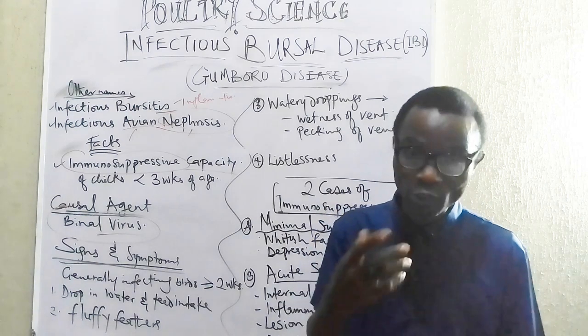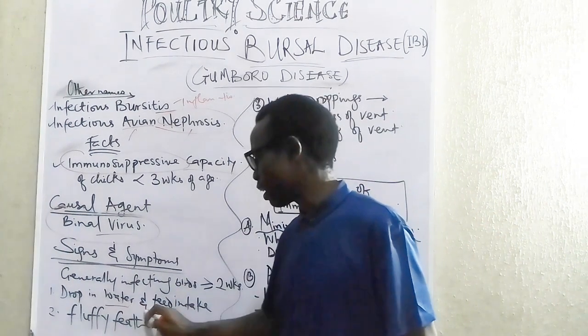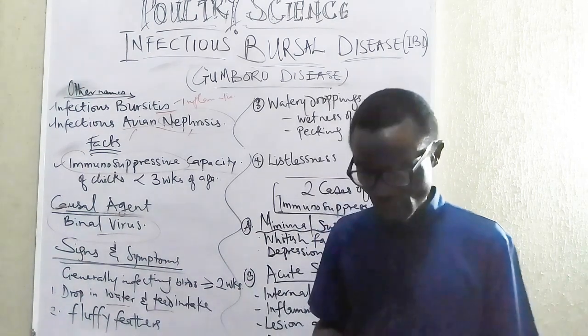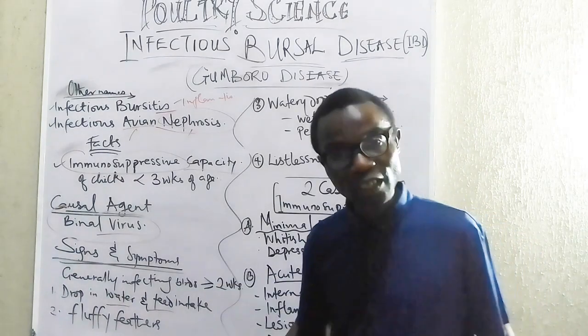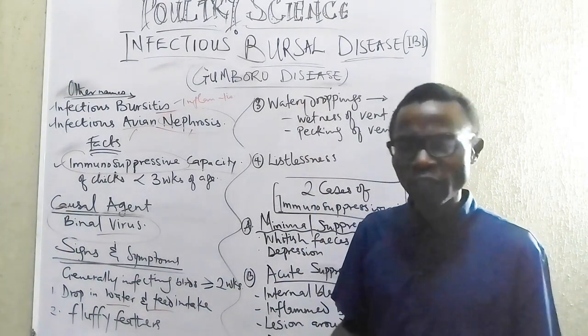The first thing is loss of appetite, reduced intake of feed and water. Feed intake reduces, water reduces. Now, that's a general sign for most ailments. Feed intake, water intake reduces. But then for infectious bursal disease, what other things do you see?